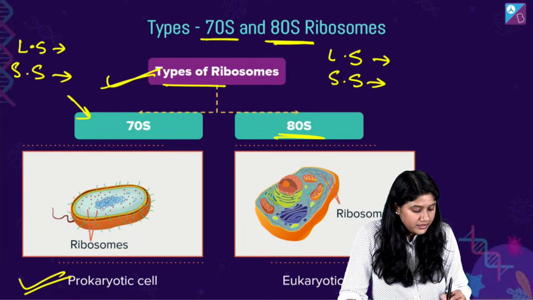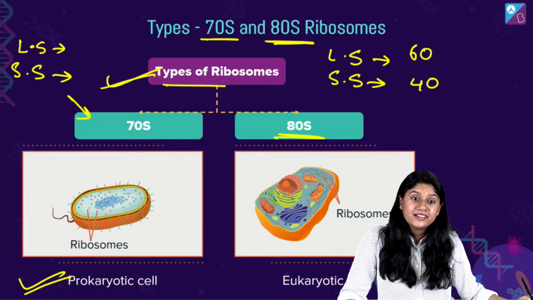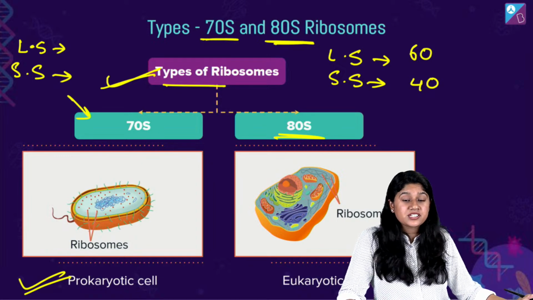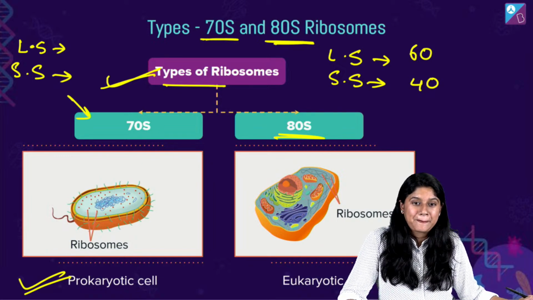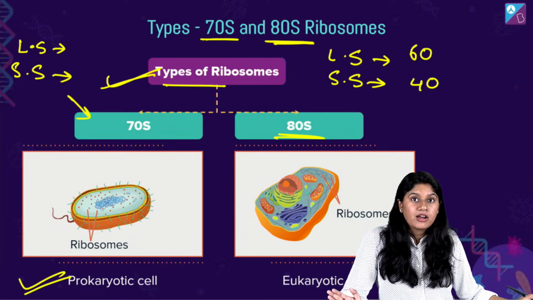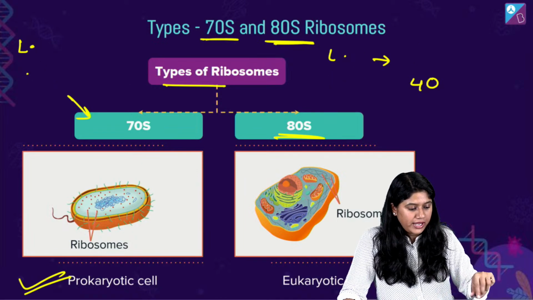60-40, right? Yes, and 60-50. 60-50 or 60-40? 70-30 we know, right? 70-30. In 70S, we have 30 and we have 50. Chaliye, we'll look at this, right?